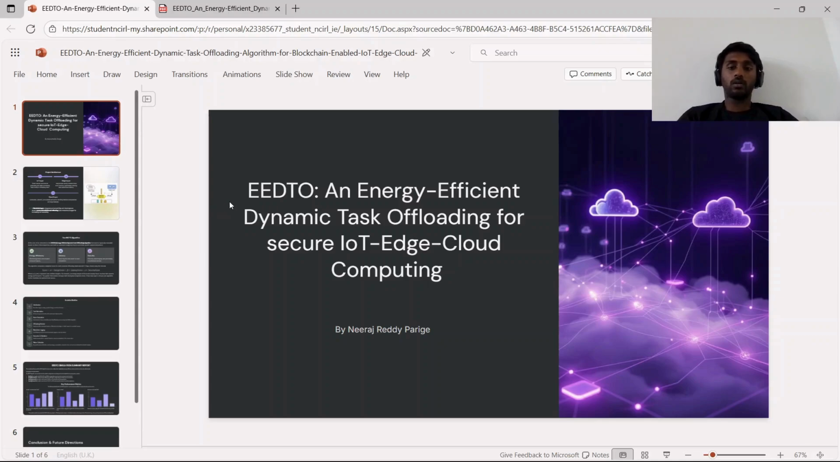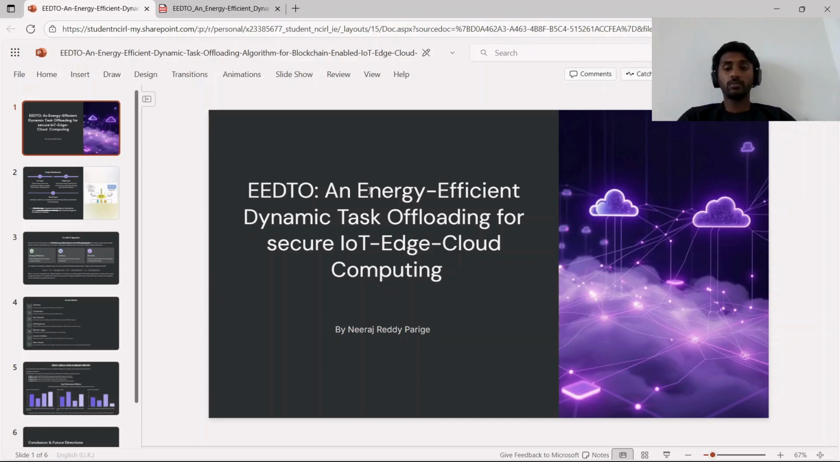IoT devices are like sensors, smart cameras and wearable devices which continuously generate large amounts of data, and these tasks are either processed locally on the device or offloaded to centralized cloud servers. IoT devices are resource constrained, meaning they have limited battery, low processing power, and minimal memory. On the other hand, offloading everything to the cloud servers or edge servers introduces latency and network congestion.